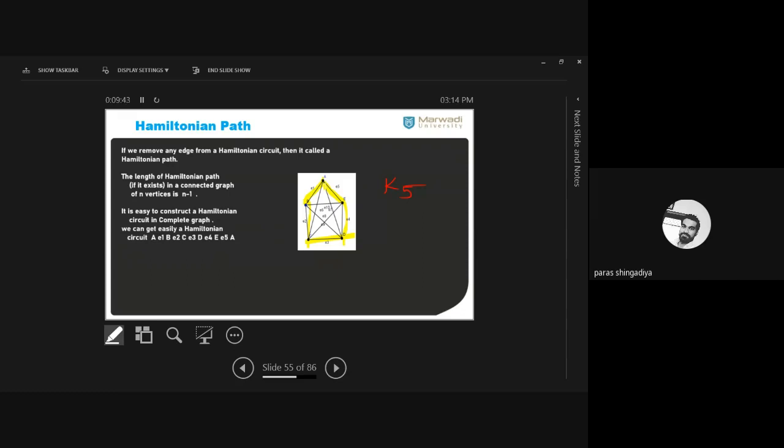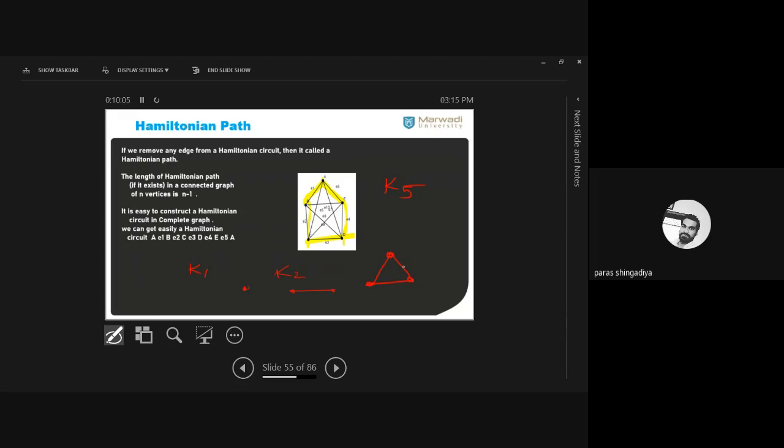Okay, and that is true for n greater than or equal to 3. Okay, for example, what will the graph of K1 look like? That is only a vertex. Okay, what will the graph of K2 look like? That is 2 vertices with 1 edge. Now what about K3? That is the graph of K3. Clear? So that is true for n greater than or equal to 3.